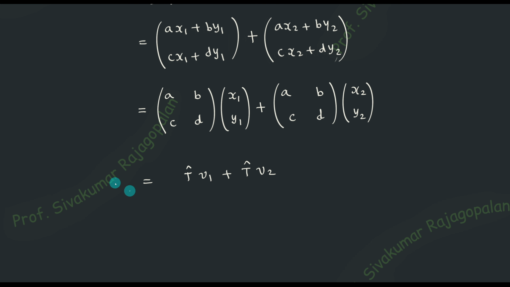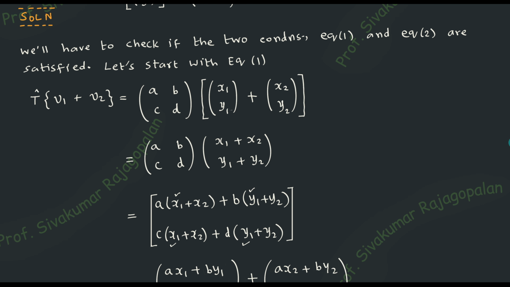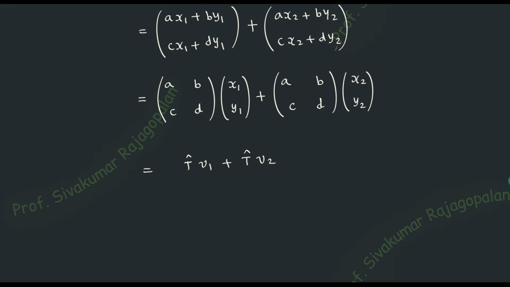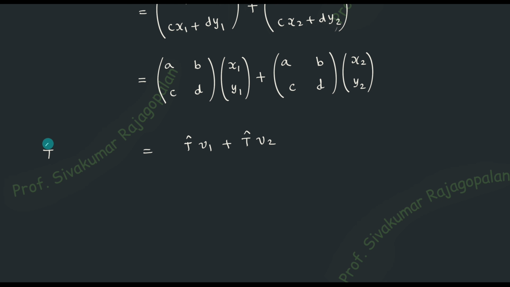But what is there on the left hand side? You will forget. If you do some 10 steps, you will totally forget what is there on the left hand side. Let us go back and see what is there. You have T times v1 plus v2. So now we will write down, it is the T operator operating on the combination v1 plus v2.